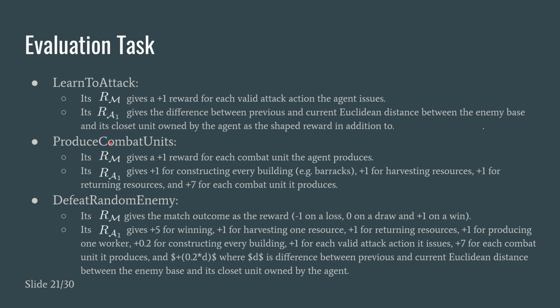The second task is produce combat units. So the agent will have to learn to produce barracks and harvest resources, and then start to produce combat units. And it has to keep harvesting resources. And it also has to move the combat units out of the way so new combat units can be produced. So there's a lot of actions involved, even though it seems to be a simple task. And then the third task is the most difficult, where we only give the match outcome as a reward. So -1 on loss, 0 on draw, and +1 on win. For each of these 3 tasks, we also manually design a shaped reward function.